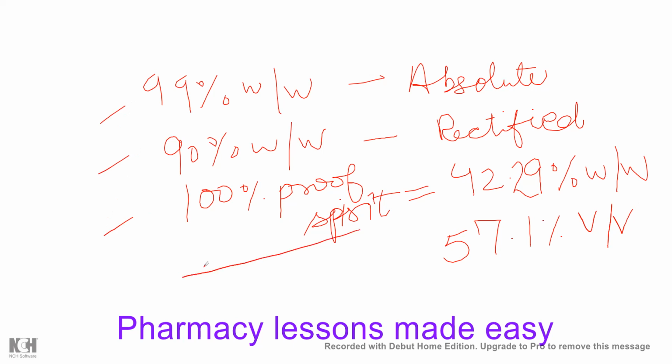For calculation of proof spirit to normal concentration, you can refer to my previous video, which is based on the calculation of proof spirit, and back from proof spirit to the actual concentration of alcohol, right?